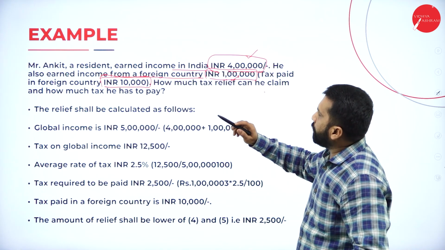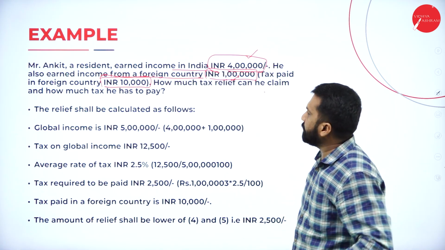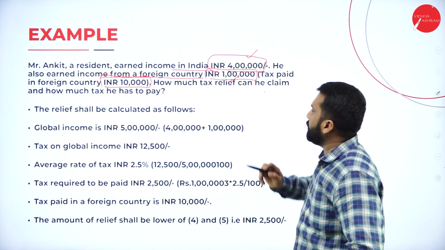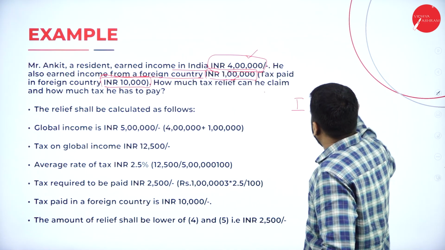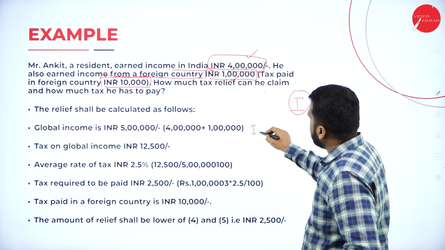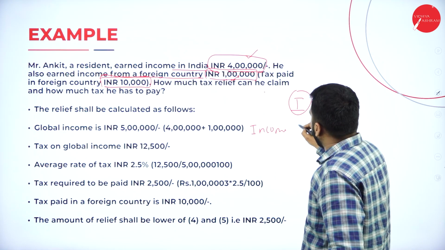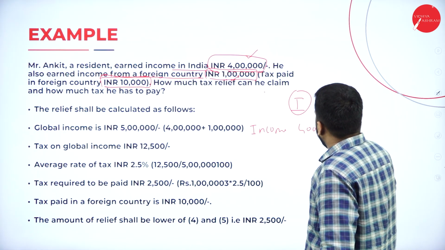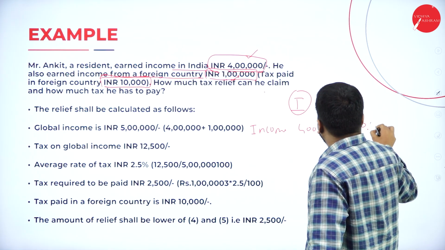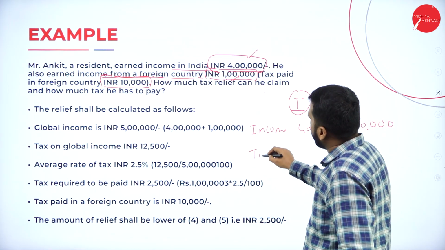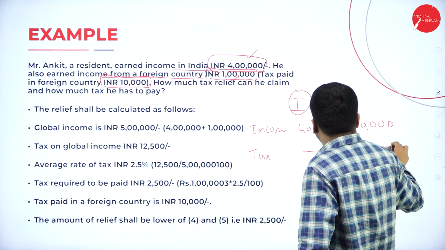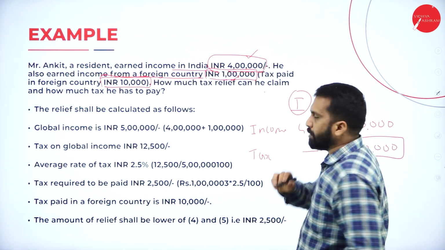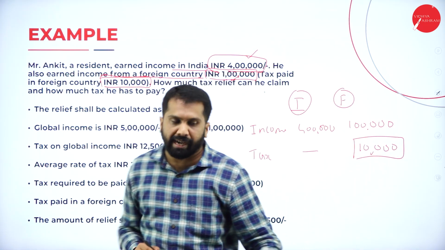Tax paid in the foreign country: he already paid 10,000 tax in foreign. How much tax relief can he get? So this is India and this is foreign. His income in India is 4 lakh, in foreign it is 1 lakh. How much tax did he already pay? In India nothing, in foreign 10,000 he already paid. Okay, these are the information we have.